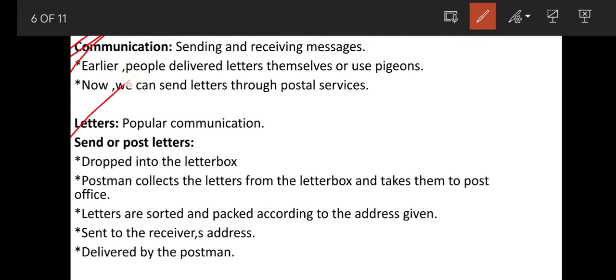What do you mean by letters? Also, we have discussed letters. A letter is one of the popular forms of communication, and also we have discussed how to send letters. These are the points. You can check them out once again. These are the main 5 points, the 5 steps of how to send letters.